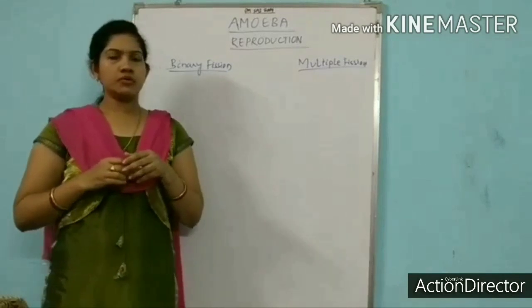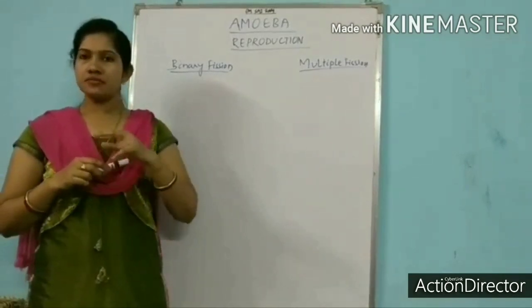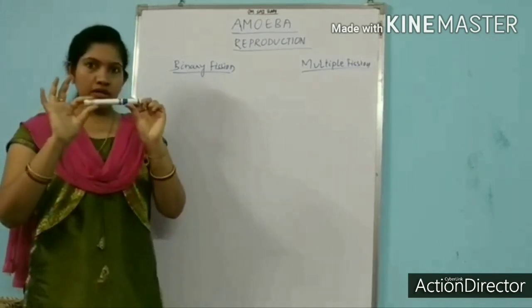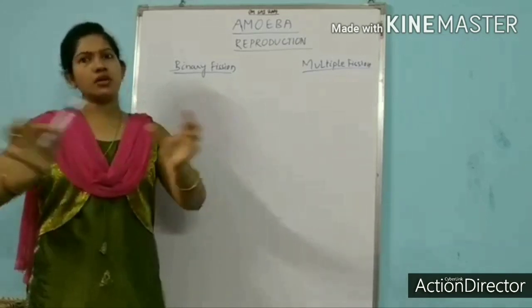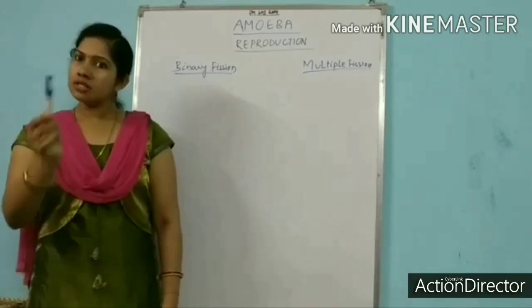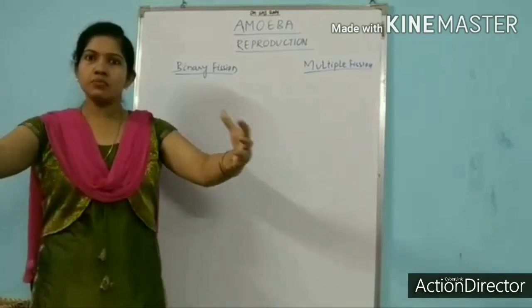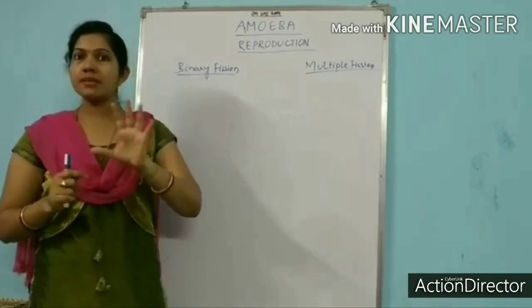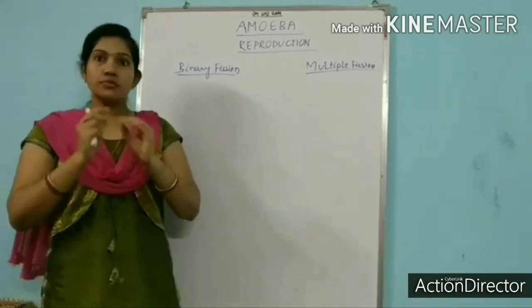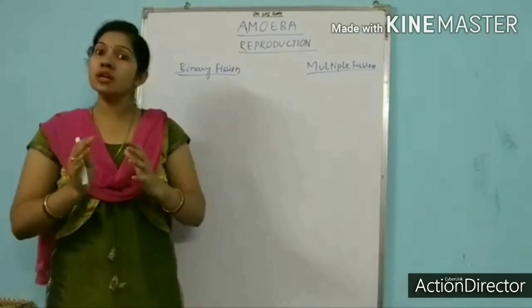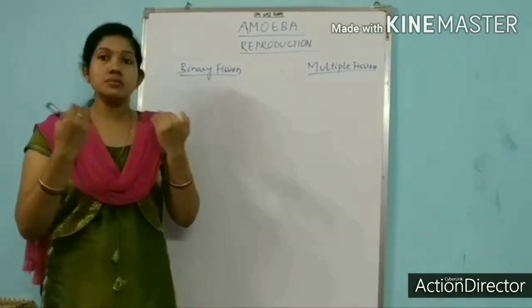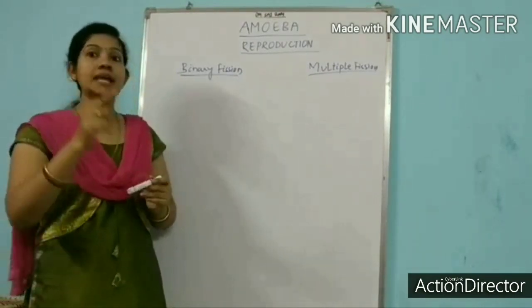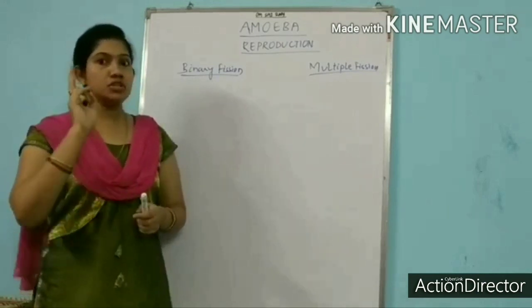Do you know what the meaning of fission is? There are two things, fission and fusion. Fission means one body will break into two or three or four more bodies. Fusion means three, four or five bodies will combine to form one single body. Here I am telling you the general meaning: fission means to divide and fusion means to unite. So here we are talking about binary fission. What is binary? Binary means two.